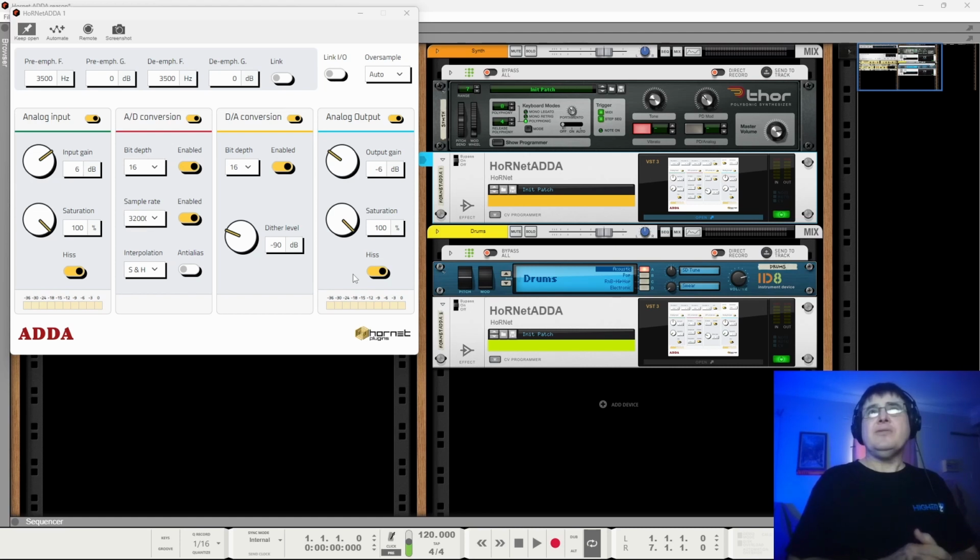My opinion on these things, because I'm not big on bit crushing, is that if you've got a use for it, you've got a use for it. If you don't have a use for it, it's probably totally irrelevant. These sorts of things are not like a compressor where every studio should have one. It's one of those things where you'll want it or need it if you need it.